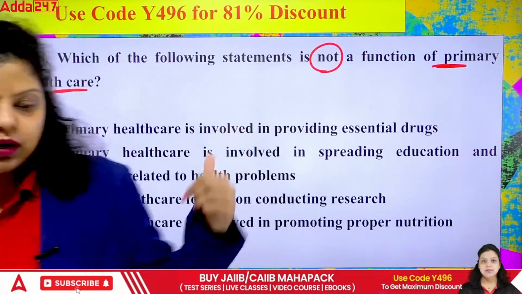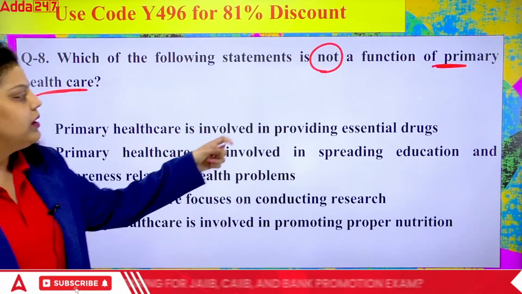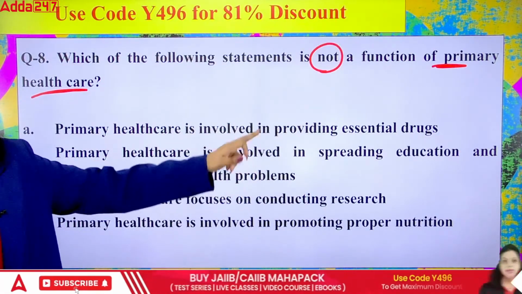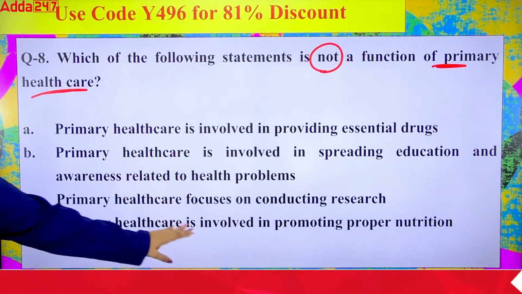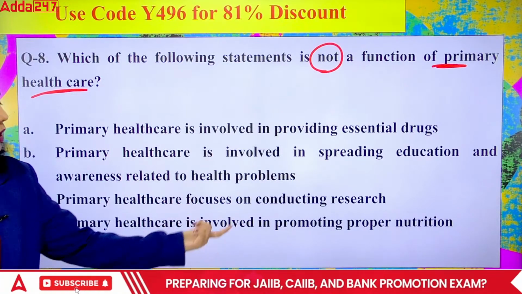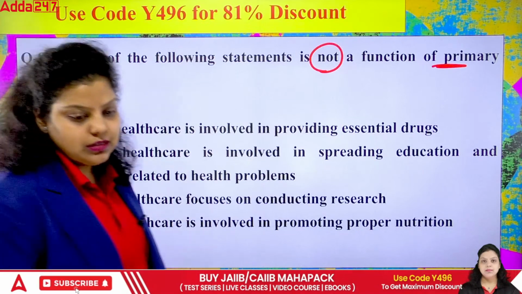So which of the following is not a part of your primary healthcare? First, primary healthcare is involved in providing essential drugs. Second, primary healthcare is involved in spreading education and awareness related to health problems. Third, primary healthcare focuses on conducting research. Fourth, primary healthcare is involved in promoting proper nutrition. So what do you think, which of the following is correct?